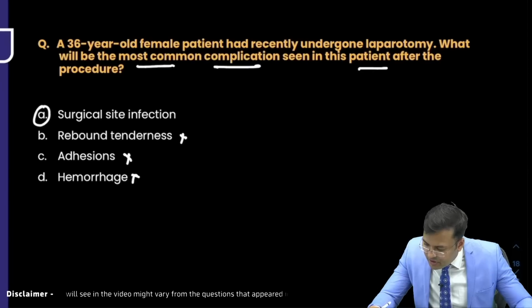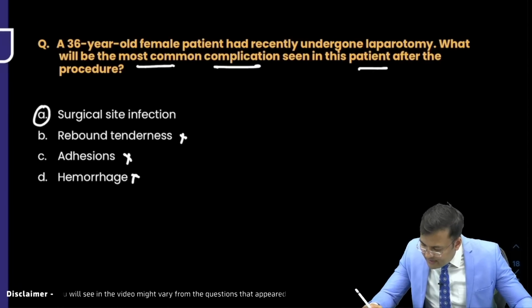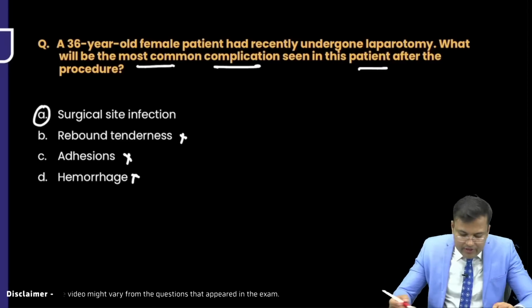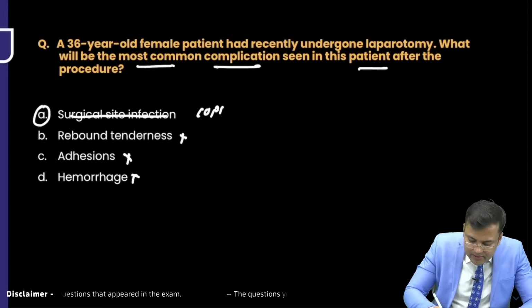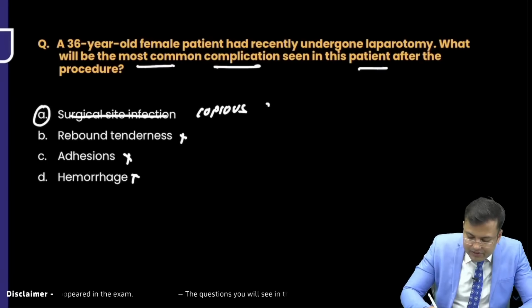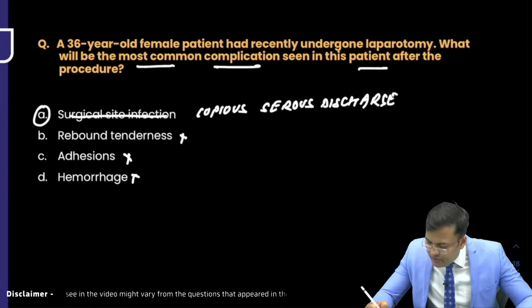Surgical site infection not there. Done. Copious serous discharge. Okay. So even if there is, very good question, if there is copious serous discharge, that is evidence of infection. Anybody wants to add something? Serosanguinous discharge.